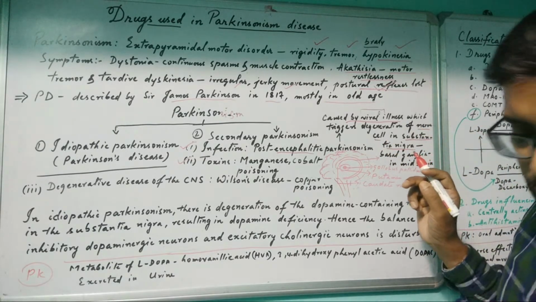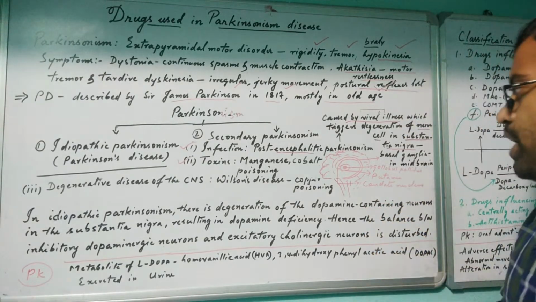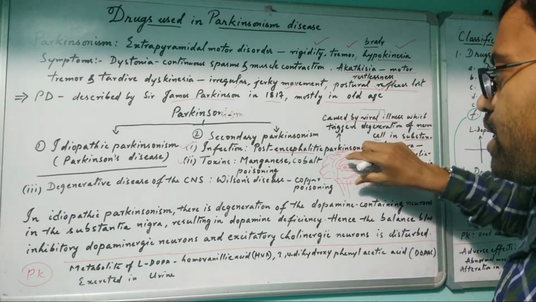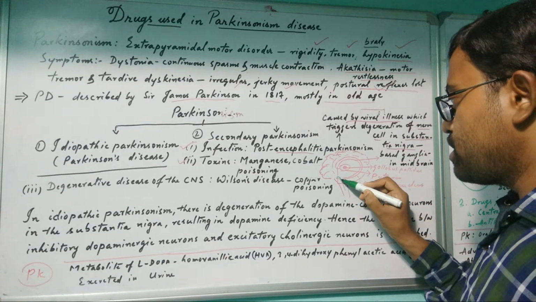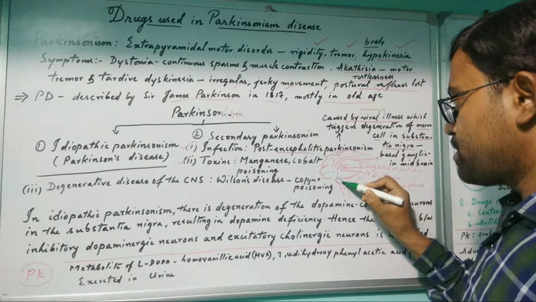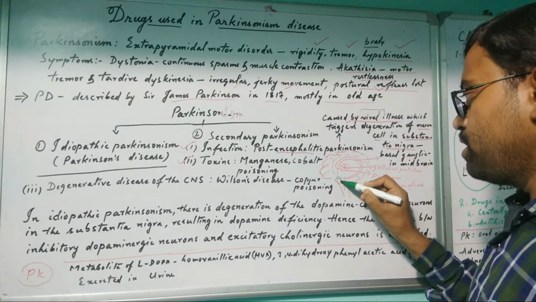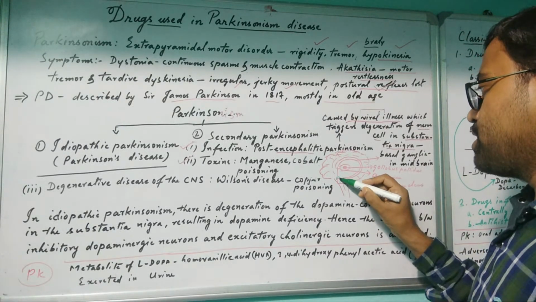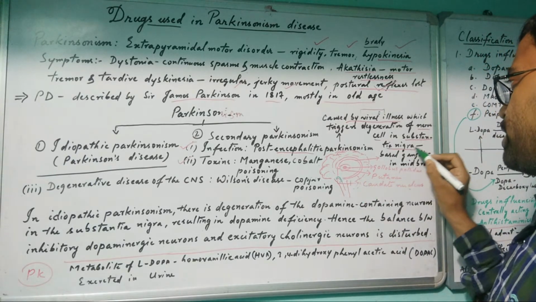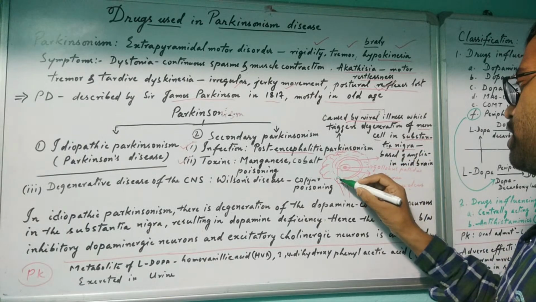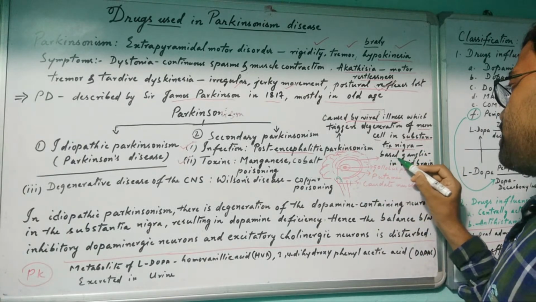So what is the substantia nigra in the brain? This is a rough diagram of the brain. Here the midbrain is present. At the base of the midbrain, the ventral side, there is the substantia nigra. The substantia nigra is a region in the midbrain, part of the basal ganglia.